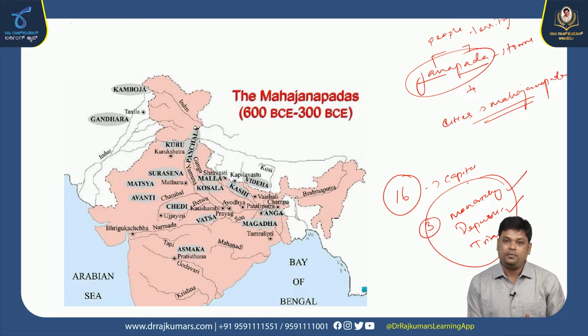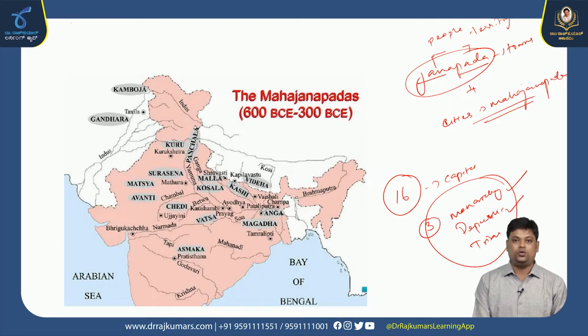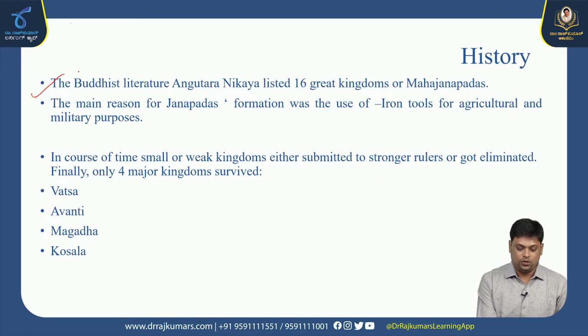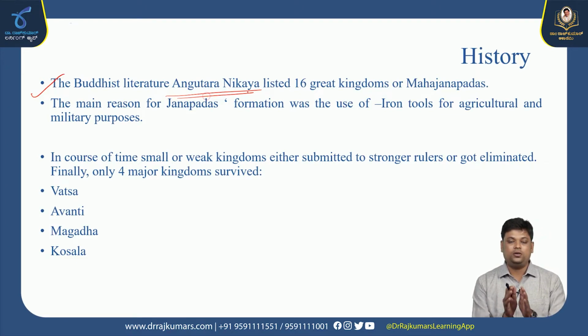So this map, just go through it. You have all the states and their capital city as well. Okay, so all the states and its capital. That will help you in terms of understanding the 16 Mahajanapadas. Okay, so the Buddhist literature Anguttara Nikaya gives the proof related to the 16 Mahajanapadas, that is greatest kingdom that existed in the history of India.